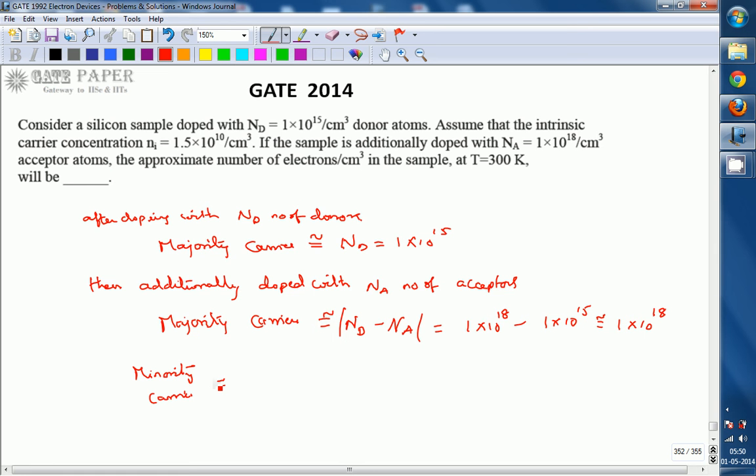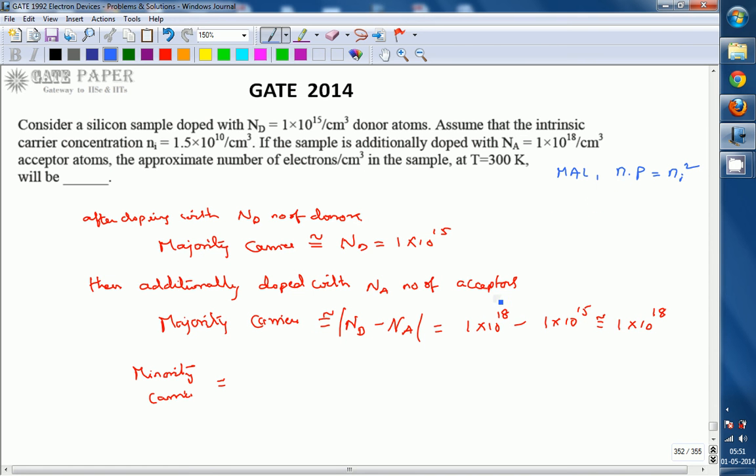For an extrinsic semiconductor, one will be majority carrier, the other will be minority carrier. So mass action law specifies the product of total negative and total positive charge is constant and equal to the square of intrinsic carrier concentration.